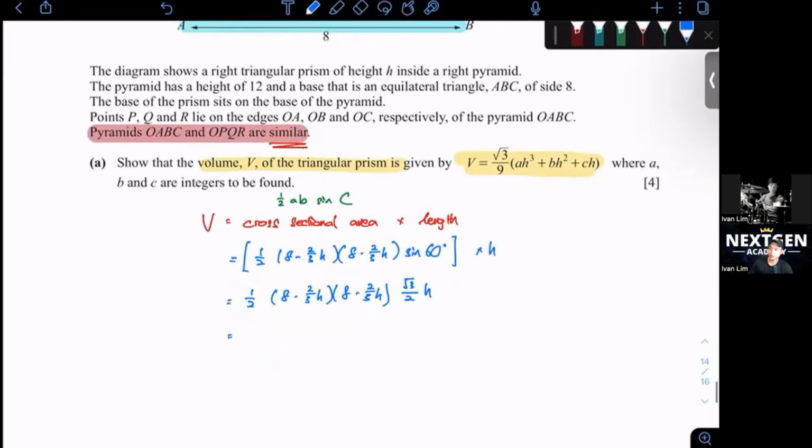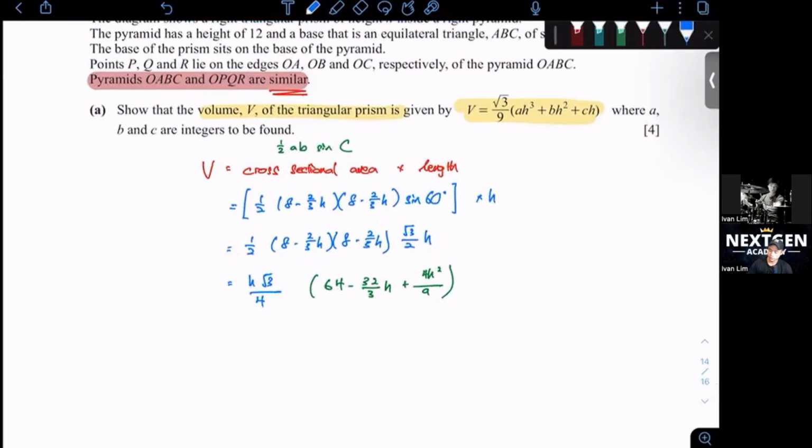Okay, let's simplify this. We bring the ones that we can multiply outside first. So h times root 3 over 3, h times root 3 over 4, whatever that's in the bracket, I put it in green color. So you see 64 minus 32 over 3h plus 4h squared over 9.